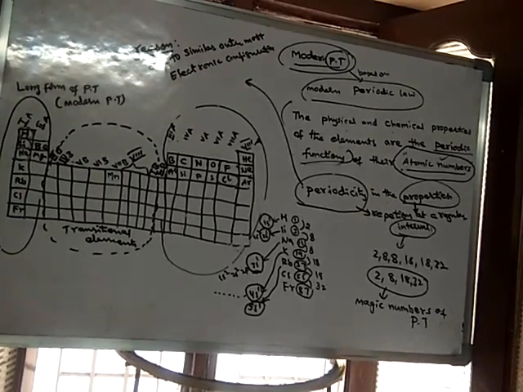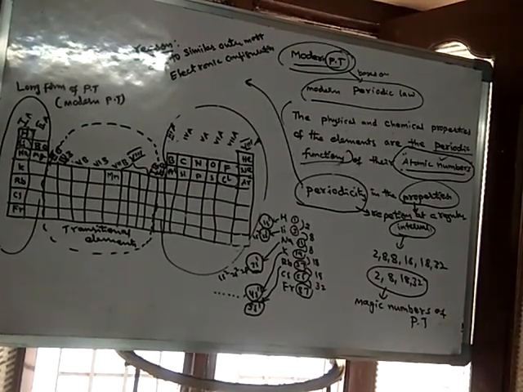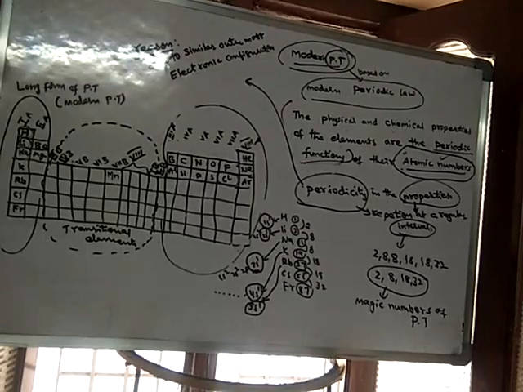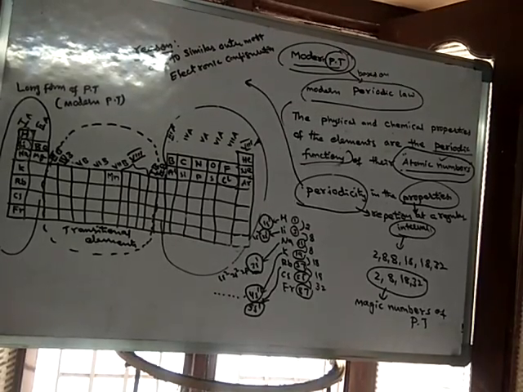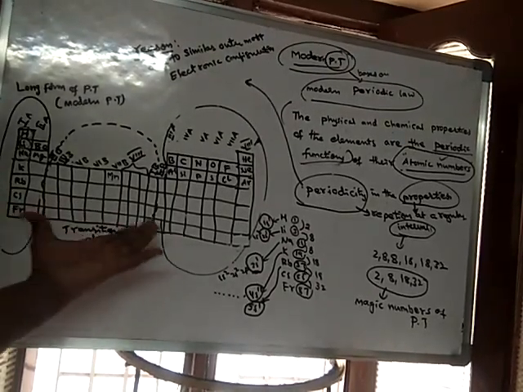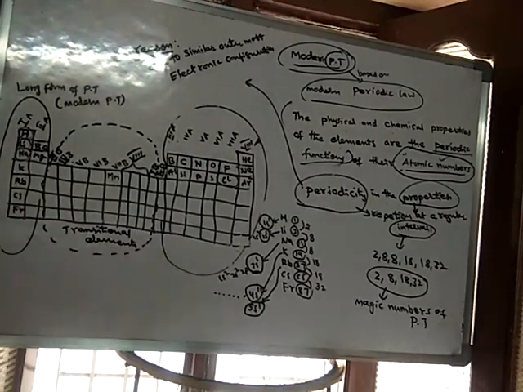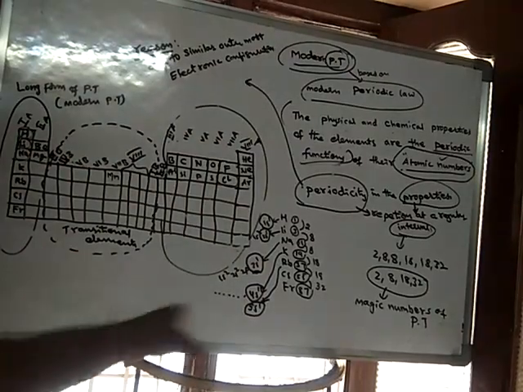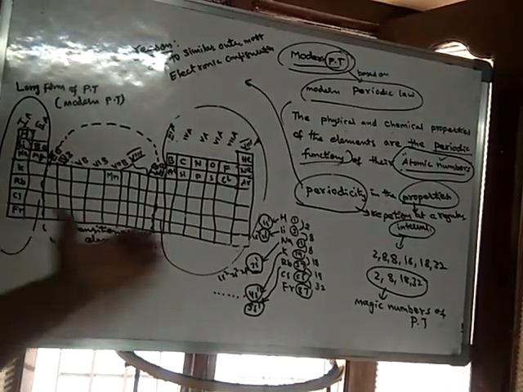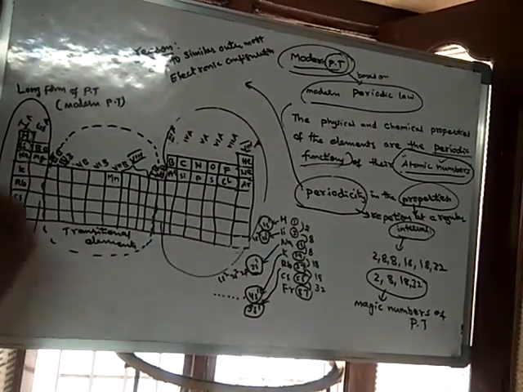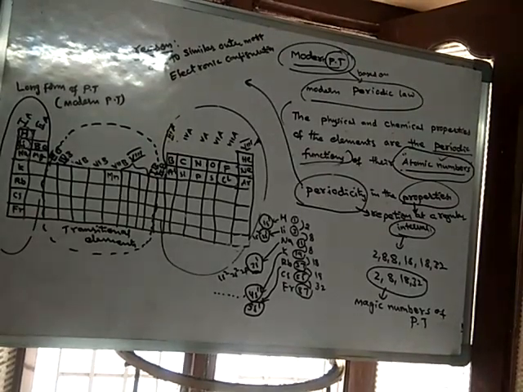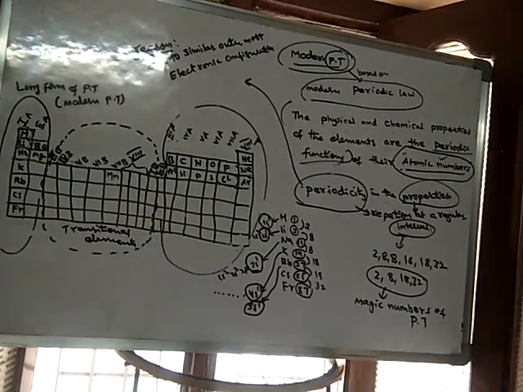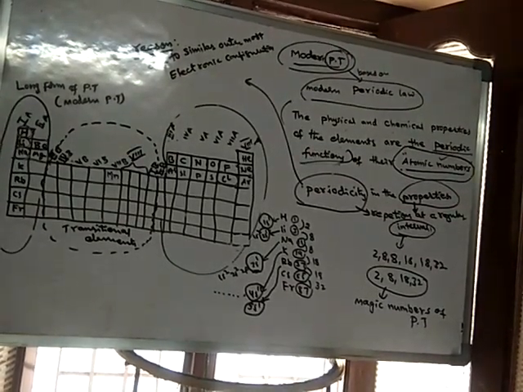Due to the arrangement based on atomic numbers, the periodic table got a new form, like this. We will learn about this periodic table in depth in our next class.